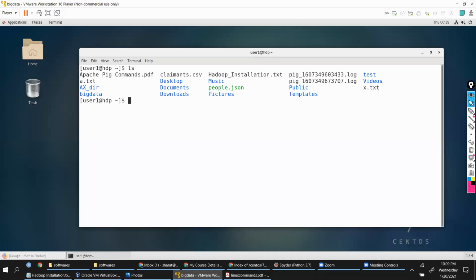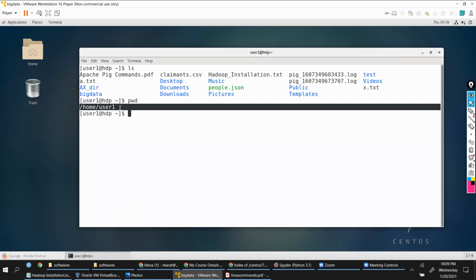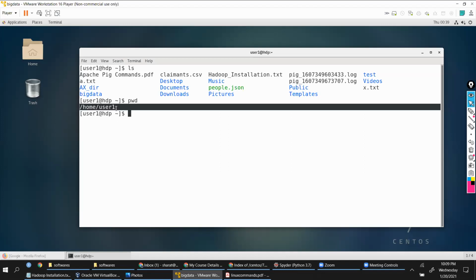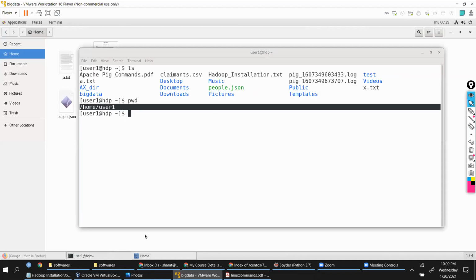Then there is something called pwd. pwd means present working directory. So you're currently located at this location. By default, the user gets access to this folder. Okay, the default location, guys. And if I open here, this is the same location, home.